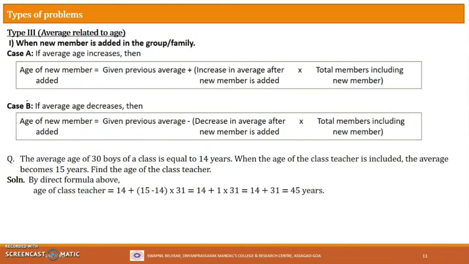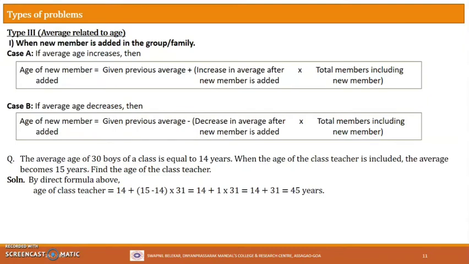Okay, the second case is if the average age decreases, that means after addition of the new member in the group, suppose the average age decreases, then we have to use this formula. Basically both the formulas are similar, only with a slight modification: instead of plus there is a minus sign here, and instead of increase there is a decrease here. Rest all are same. So the age of the new member added will be equal to the previous average minus the decrease in average after the new member is added, multiplied by total members including the new member.